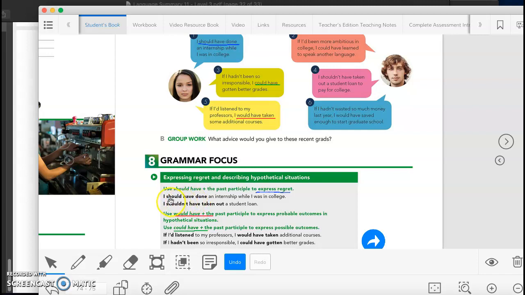So it's basically this. When I use the positive, it's because I am regretting that I didn't do something. I should have done an internship while I was in college. I didn't do it. I wish I had done it. And then if I use the negative, I shouldn't have taken a student loan. That means that I did take the student loan and I regret I did that thing. This is what we see in here.